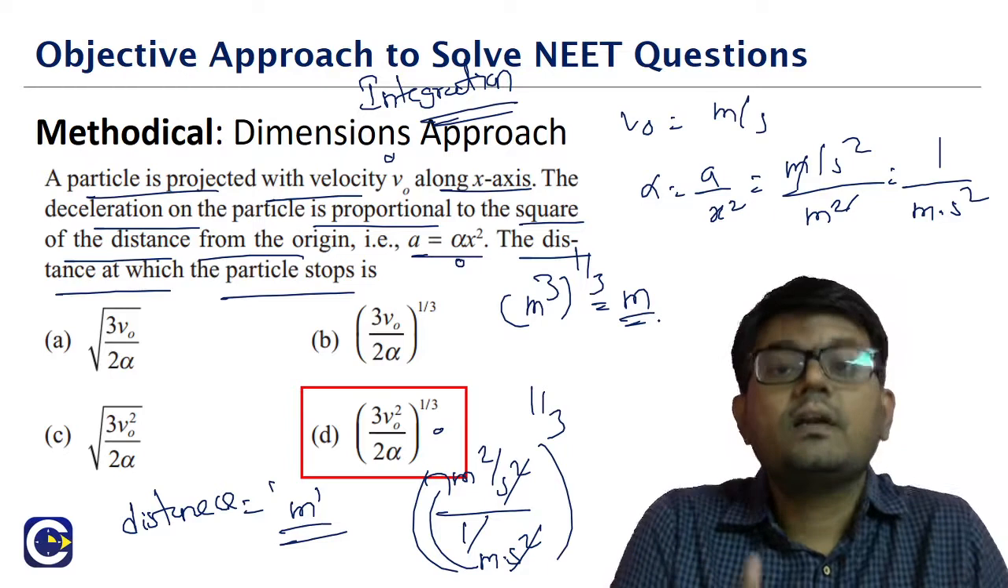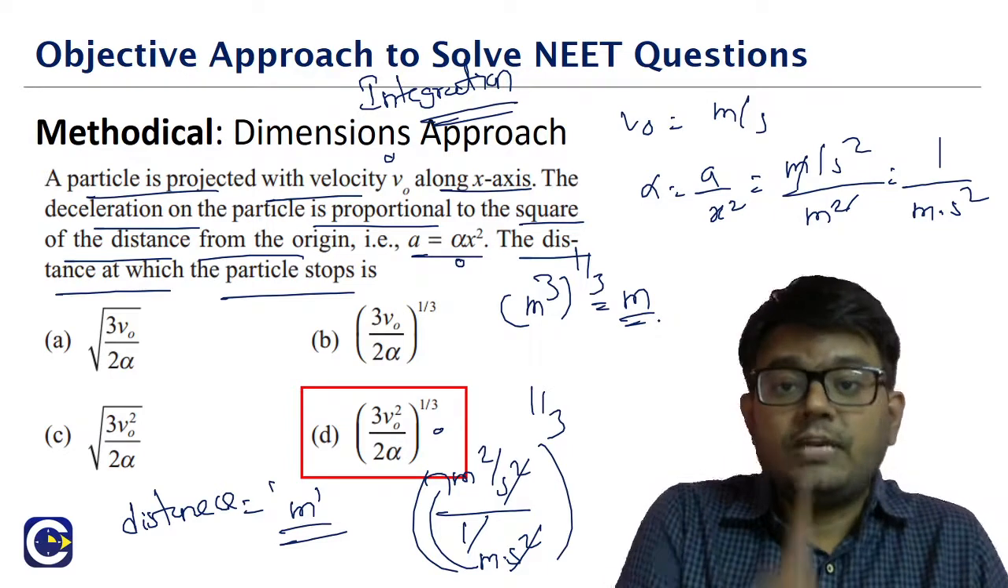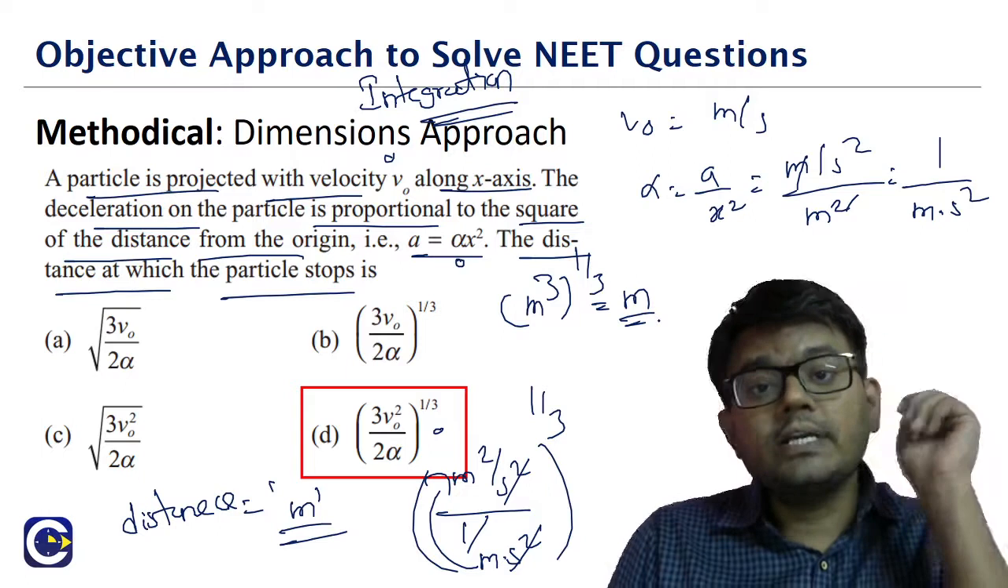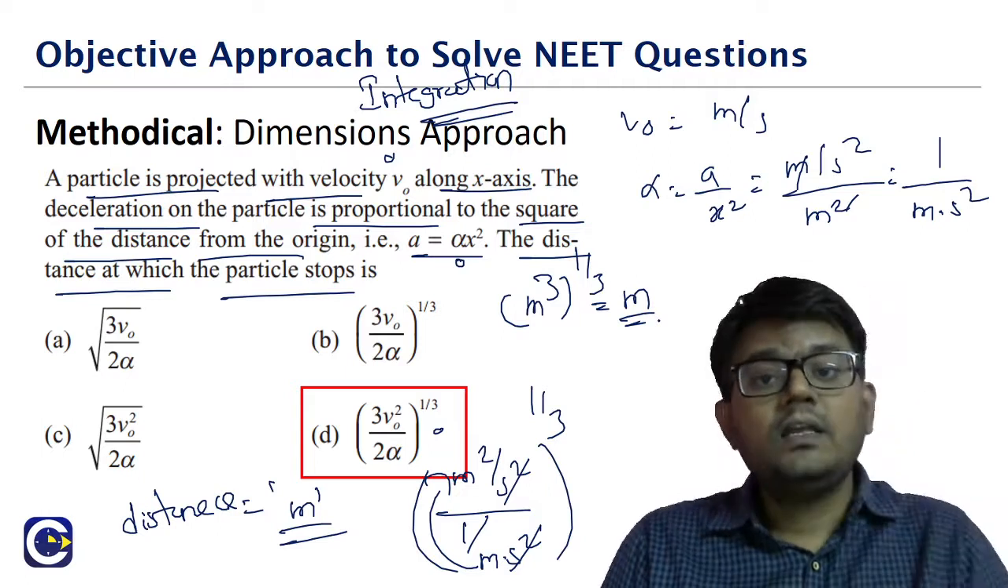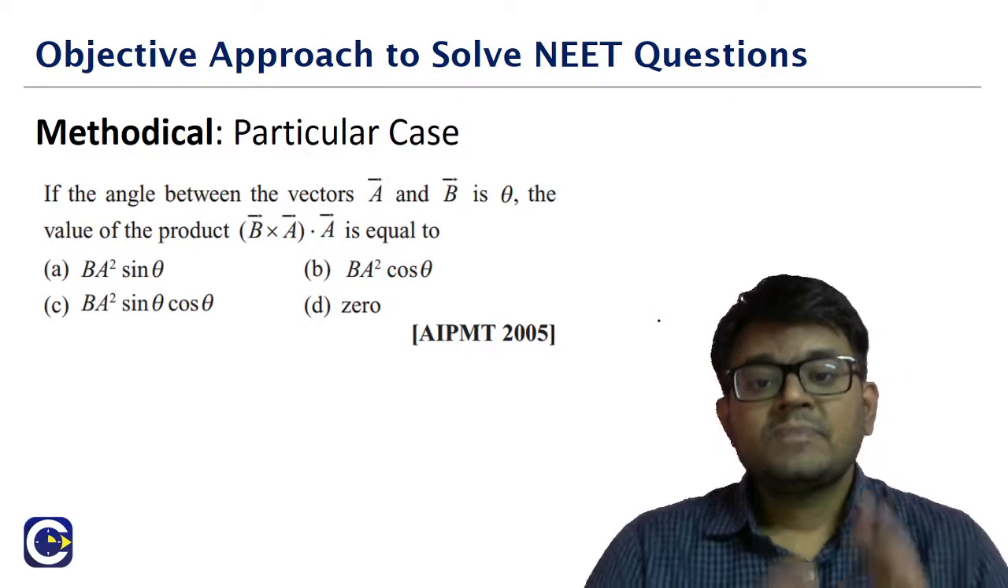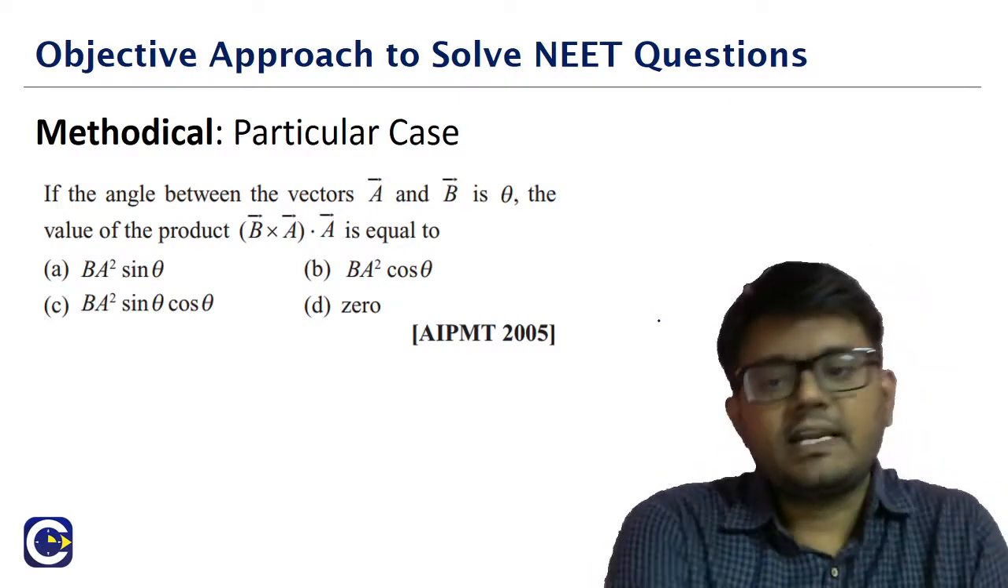When can we use it? When among the 4 options, only one of them is able to match with the correct unit or the correct dimensions of the physical quantity they are looking for. Okay, now we will go into the second approach, which is the particular case.